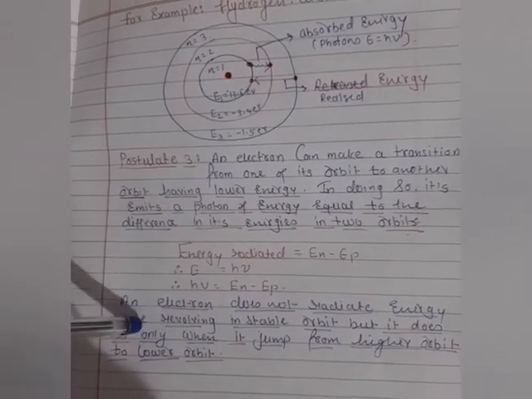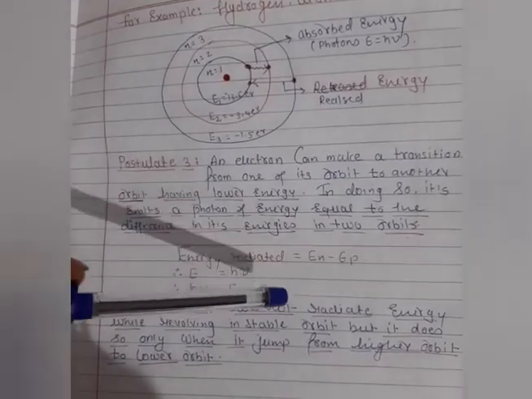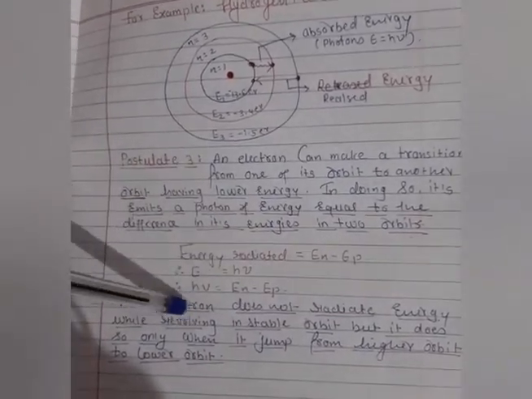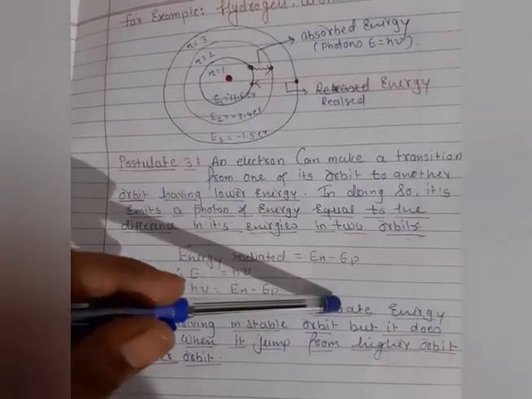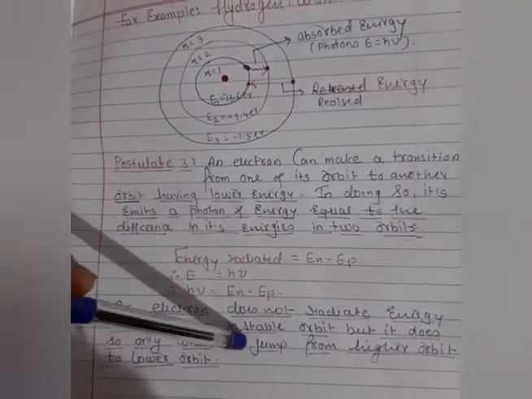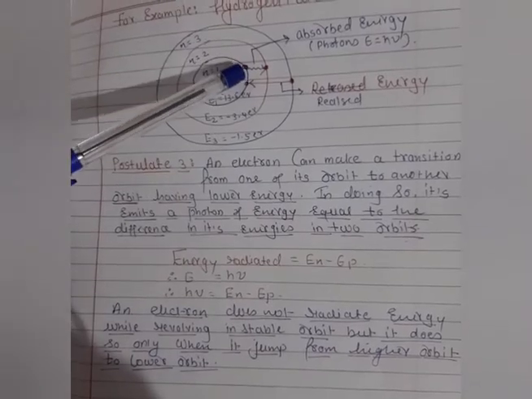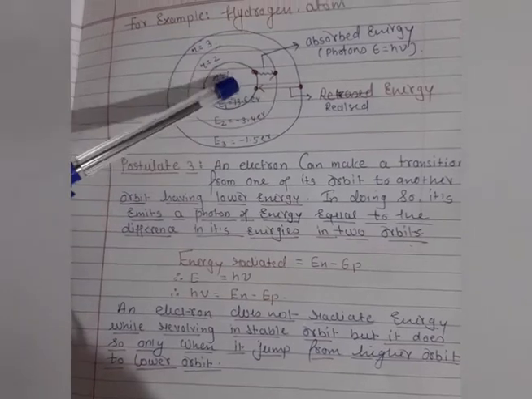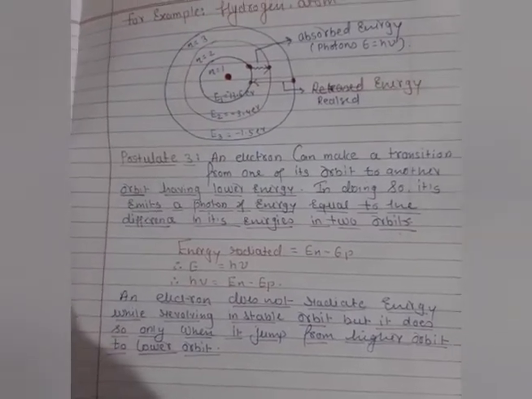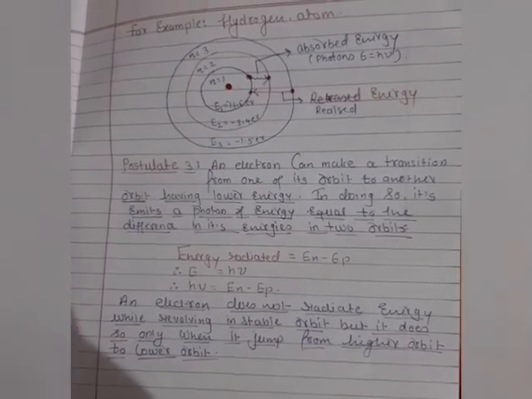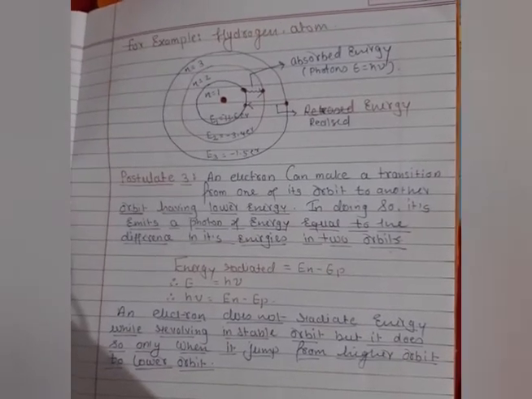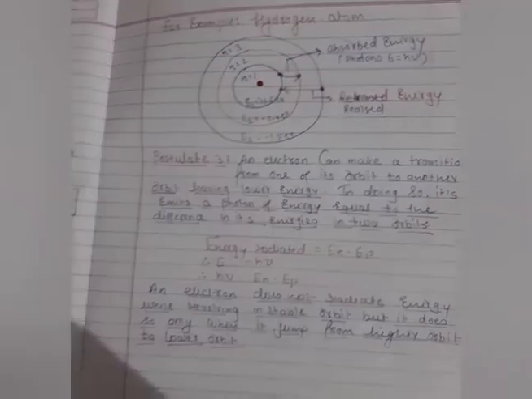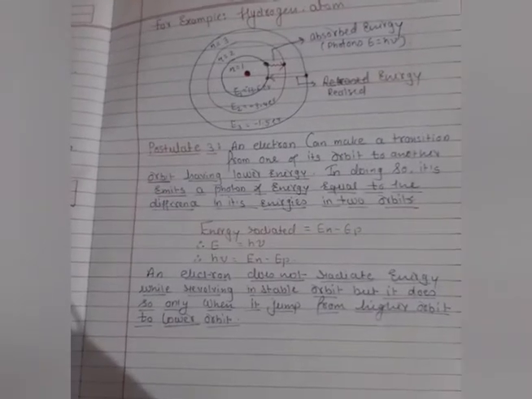This assumption was made by Rutherford. But the scientist assumed that when electrons revolve in a stable orbit, they do not radiate energy. It radiates energy when it jumps from one orbit to another orbit, or it releases energy when it jumps from a higher orbit to a lower orbit. So this is about the postulate of Niels Bohr, students. And this postulate is very famous in physics and chemistry. So you can enjoy this postulate and understand it.